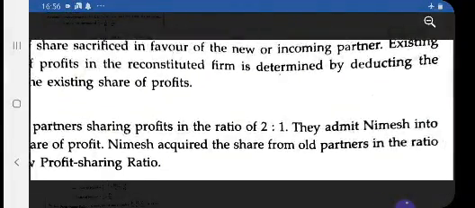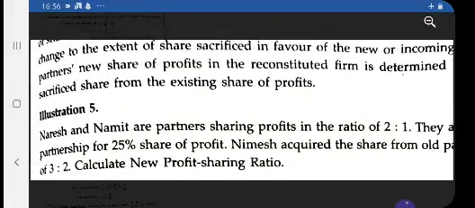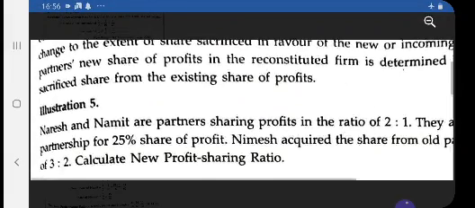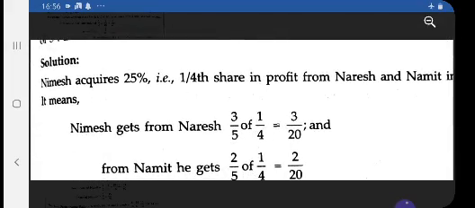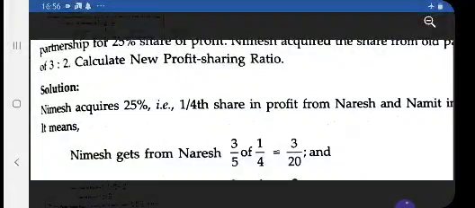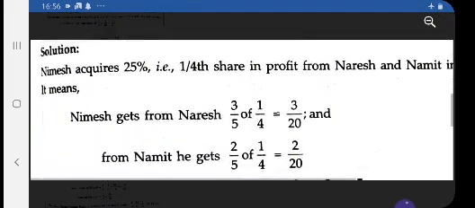Nimesh acquired the shares from old partners in 3:2. This is the agreed ratio in which this 1/4 will be borne by the old partners. So it is just similar to the equal case: 3/5 of 1/4 is acquired by Nimesh from Naresh, that is, you are calculating Naresh's surrender value.